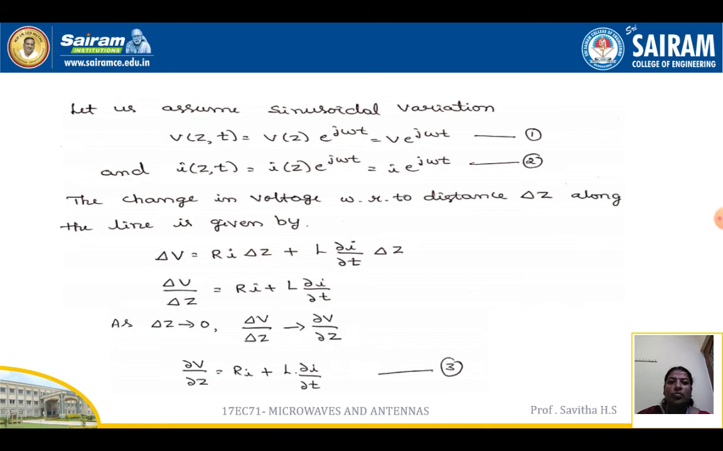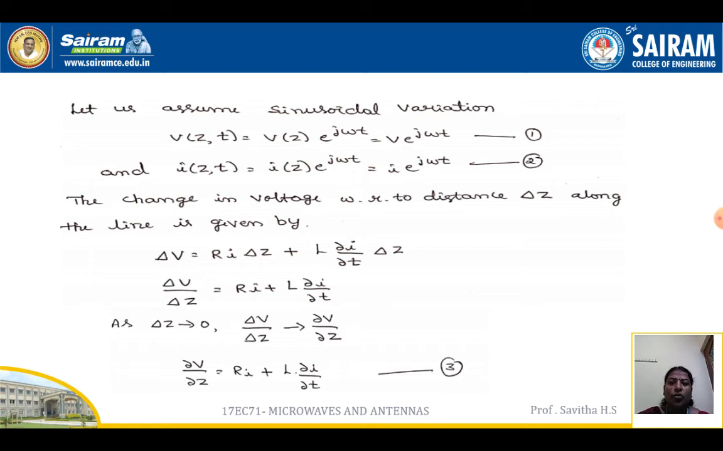So let us assume the sinusoidal variation. V of z comma t is equal to V of z e to the power of j omega t is equal to V e to the power of j omega t, and I of z comma t is equal to I of z e to the power of j omega t, which is I e to the power of j omega t.